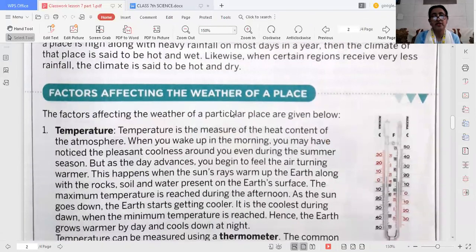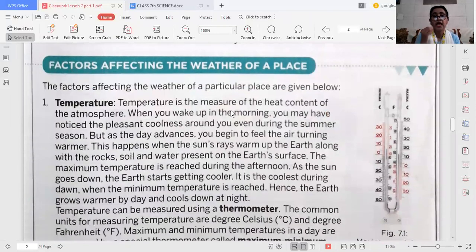The first is temperature. We all know temperature. It measures the heat content of the atmosphere of a place. When you wake up in the morning, the temperature is pleasant. But as the day advances, you feel that the air becomes warmer.